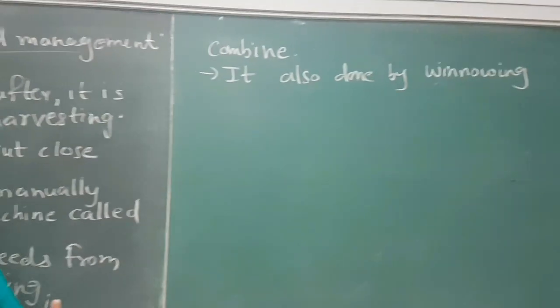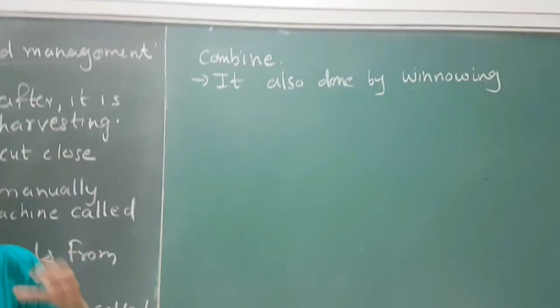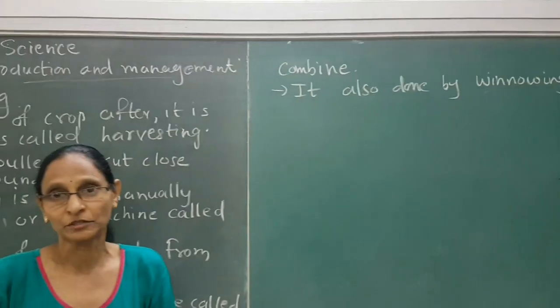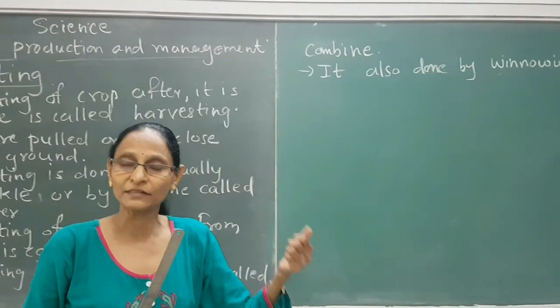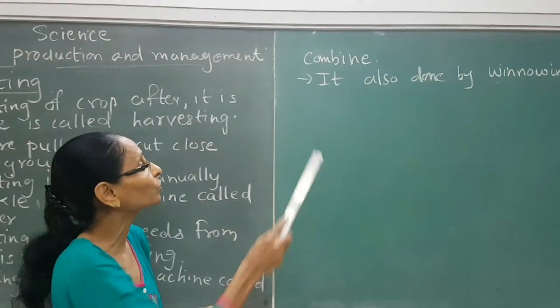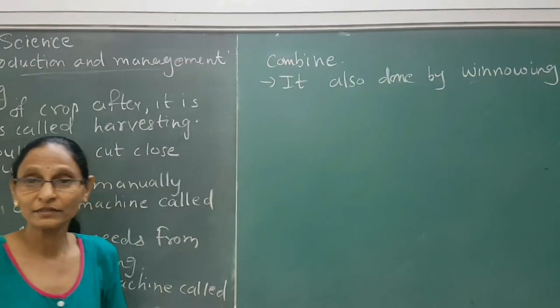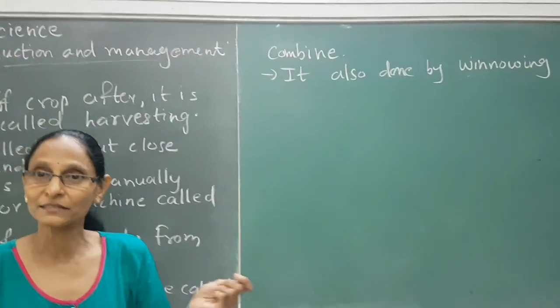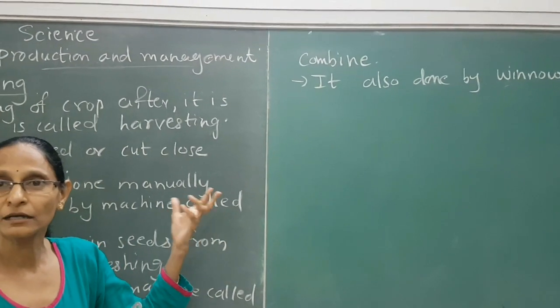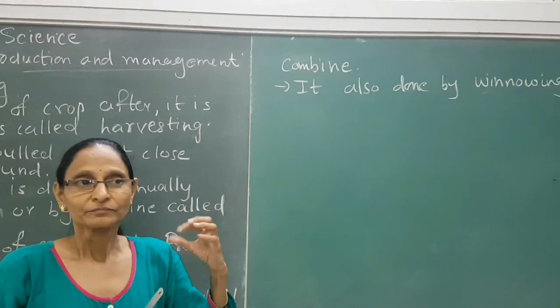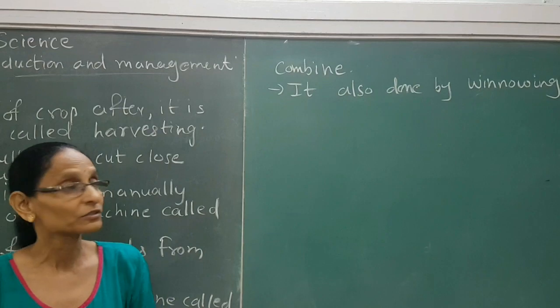Why is it called combine? Because this machine is a harvester as well as a thresher. So it includes both harvester and thresher, so it is known as combine. So harvesting can be done manually by sickle or by combine, that is, with thresher and harvester.